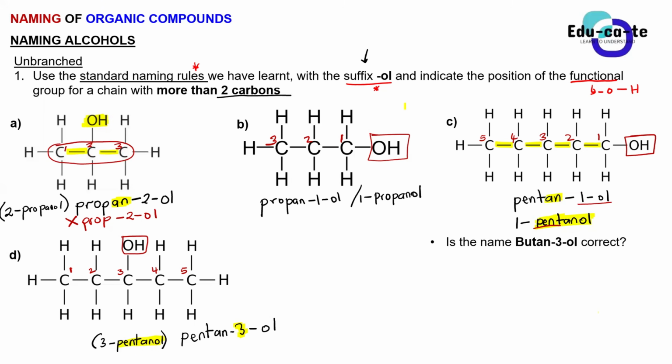I was confused. Okay, so guys, write the structural formula that is provided and try to see if the compound is correct. This is butan-3-ol. So let's rewrite the structural formula. Butan means that we have 4 carbons and all of them have single bonds between them. The AN tells you that it is saturated. And then on carbon number 3, so if we say this is carbon 1, carbon 2, carbon 3, and carbon 4, on carbon number 3 we have an OL. This OL means that the position of the functional group is carbon number 3.